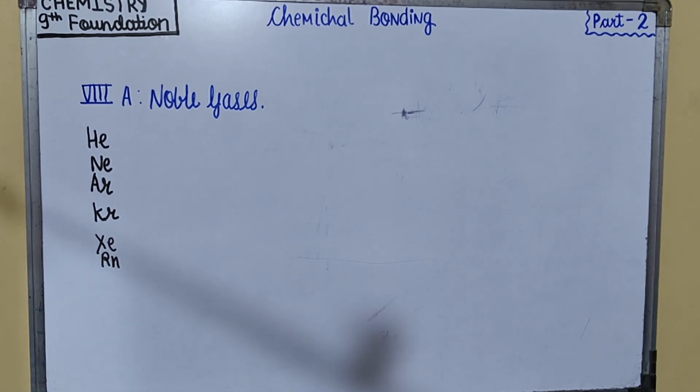The above mentioned elements display the property that they do not react with other elements and their combining capacity is zero. Hence, they are known as inert gases or noble gases or zero group elements. These noble gases are zero group elements, 8th A group elements, and 18th A group elements.